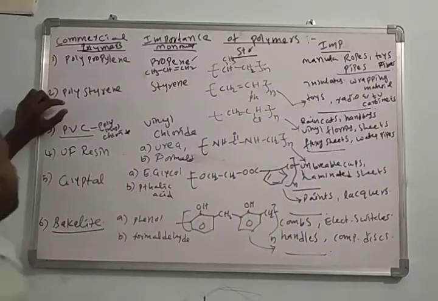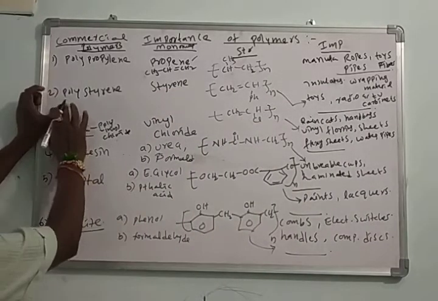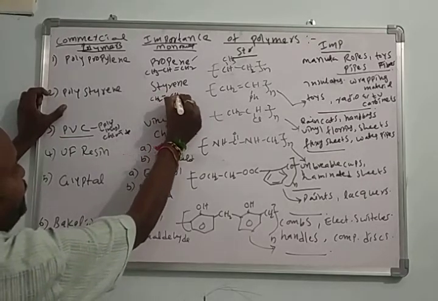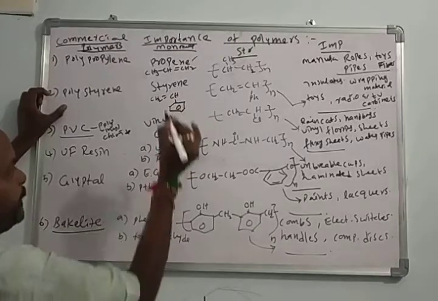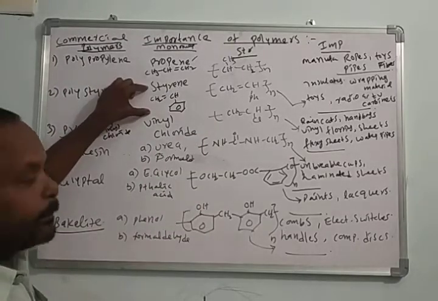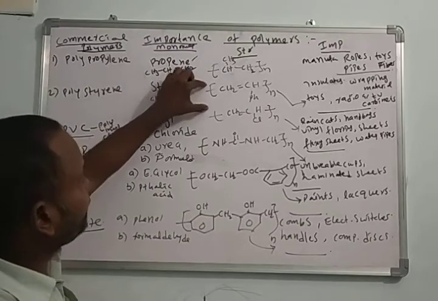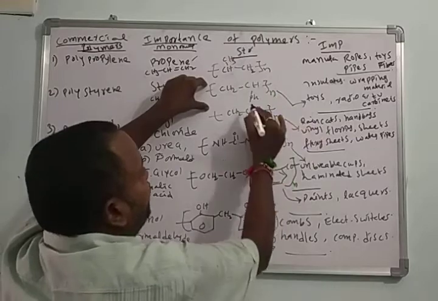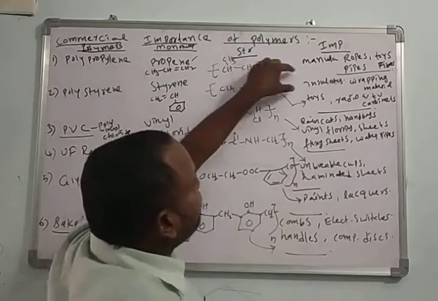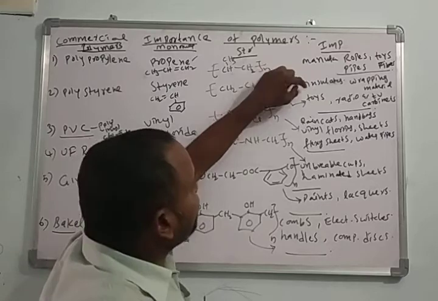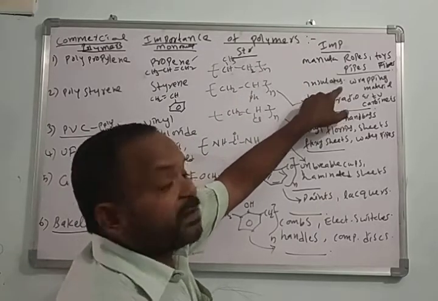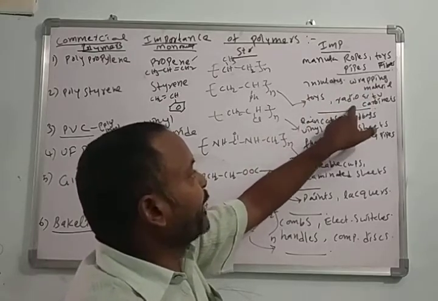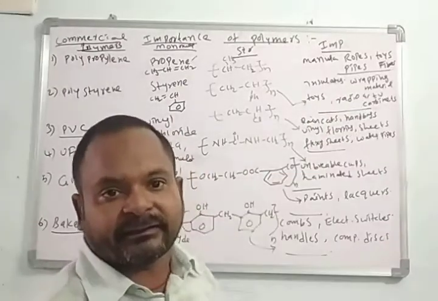One more polymer is polystyrene. Here I want to write the structure of polystyrene. This is the structure of styrene, the monomer present in polystyrene. This is the structure of polystyrene. Here Ph means phenyl group. This is used for the manufacture of insulators, wrapping material, toys,